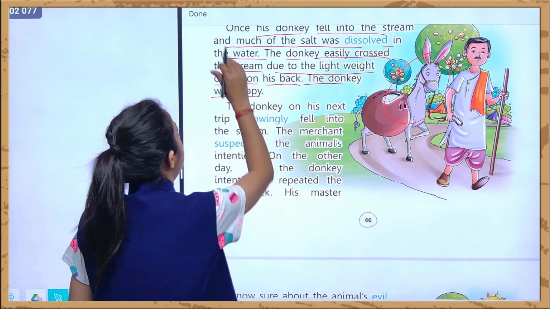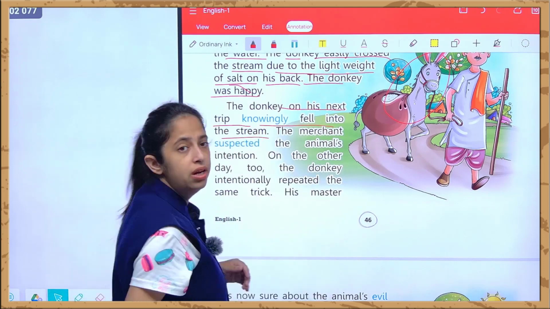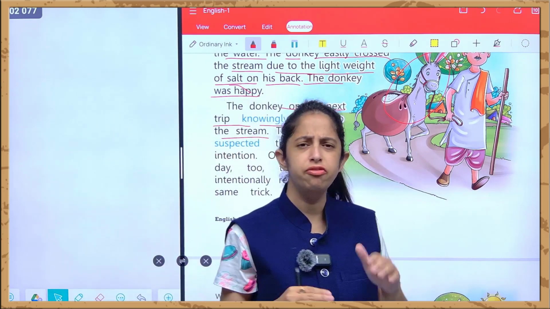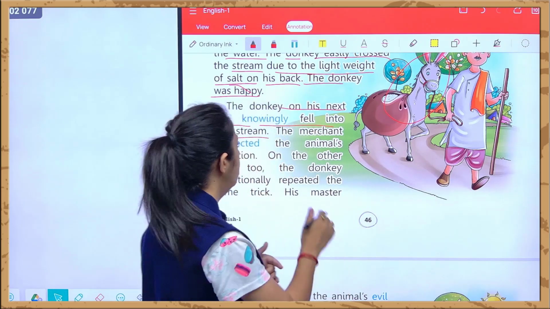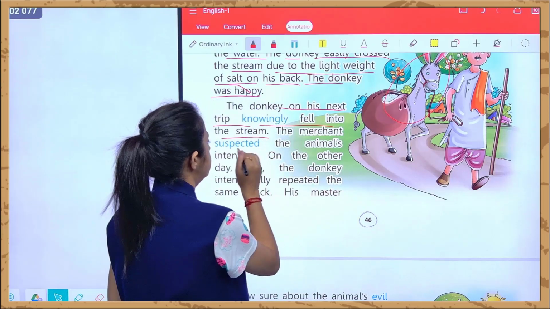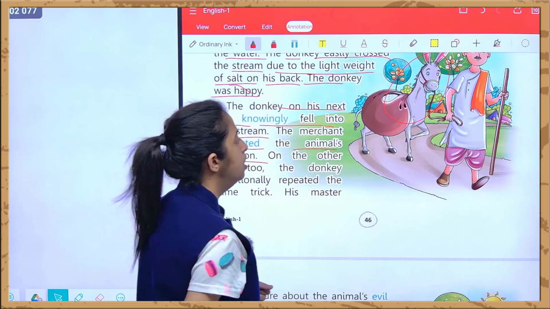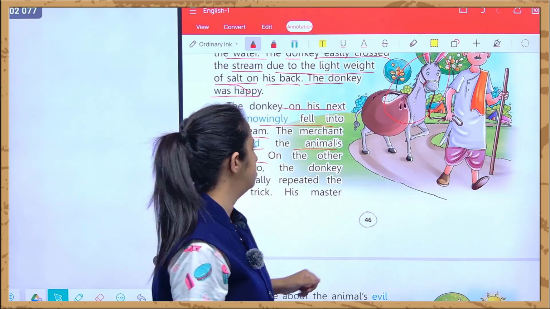So the donkey on the next trip knowingly fell into the stream. Knowingly means जो चीजें मुझे पता है और फिर भी I am doing that. This is knowingly. पता है फिर भी हम कर रहे हैं. Knowingly he again fell into that stream, and the merchant suspected the animal's intention. Suspected means this merchant got doubtful on this person.